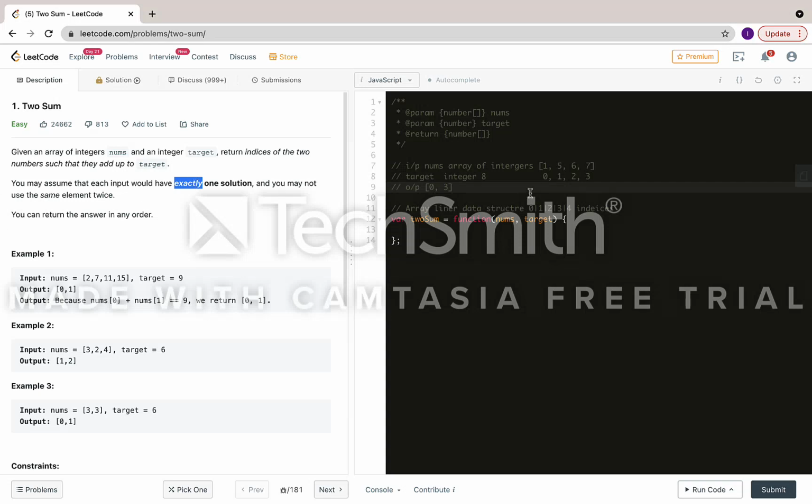For example, you cannot use the same element twice, like 7 and 7, or 7 and 1 is 8, right? And then you cannot use 1, 7. So you cannot print 0, 3 and then 3, 0. You only print 0, 3. That's enough.